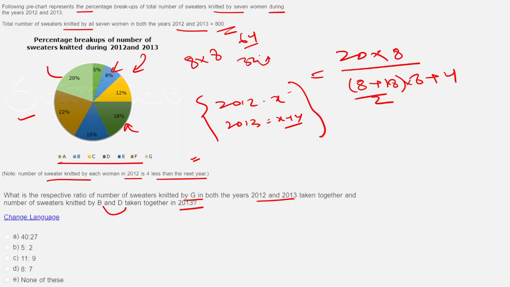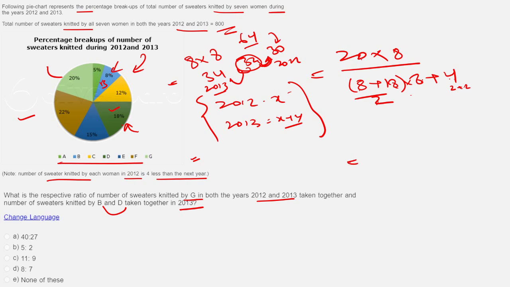But what is it saying? In 2012 it is doing 30 and in 2013 it is doing 4 more. So the average, basically how much I have to adjust to whatever average I do, say for 8% of 8, whatever I have done, if I do the average, from that I'll reduce 2 to get for 2012, and to the average I'll add 2 to get for 2013. Simple, that is what I have done. So 8 into 18 by 2 average plus 2, I get what B has done. 18 into 8 by 2, which is this, plus 2 is what I'll get for D, what he has done in 2013. It's as simple as that.